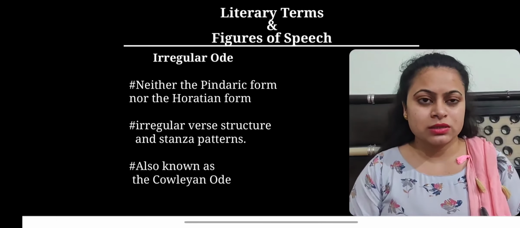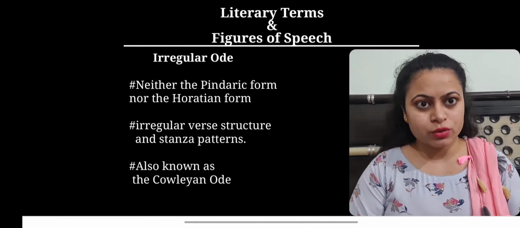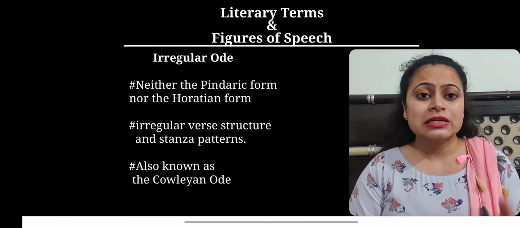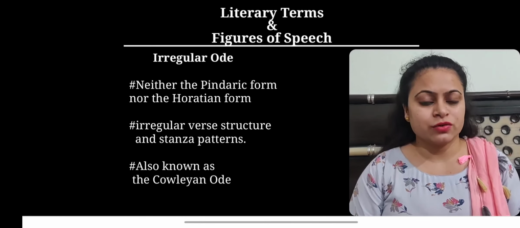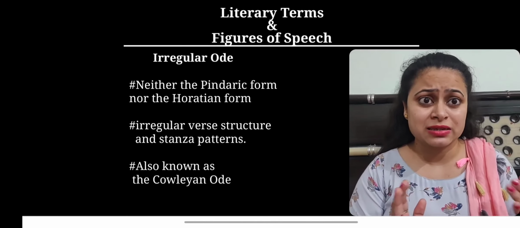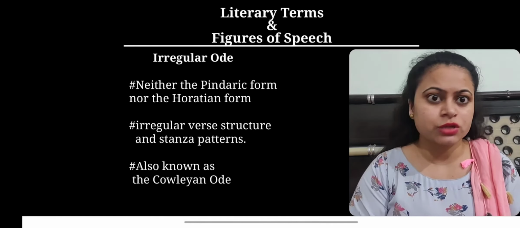Now this is the third type of ode, which is irregular ode, and as the very name suggests, this sort of ode doesn't follow any specific type of form. It is neither written in the Pindaric form nor the Horatian form.